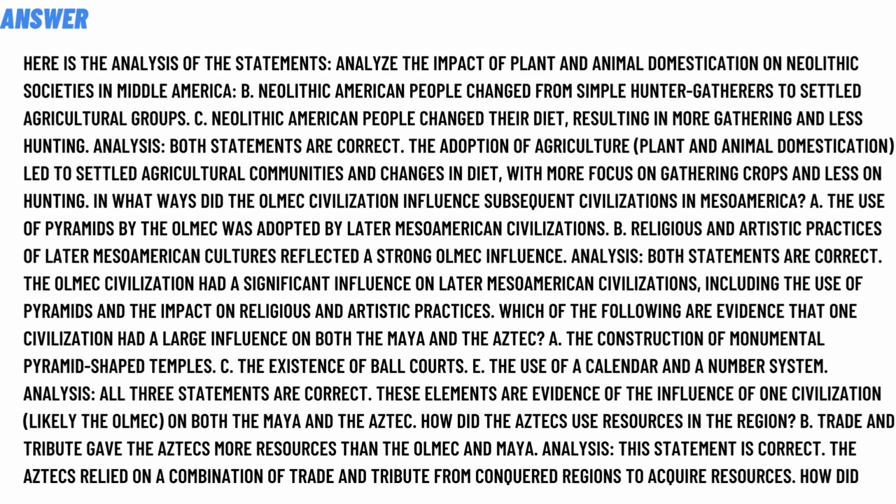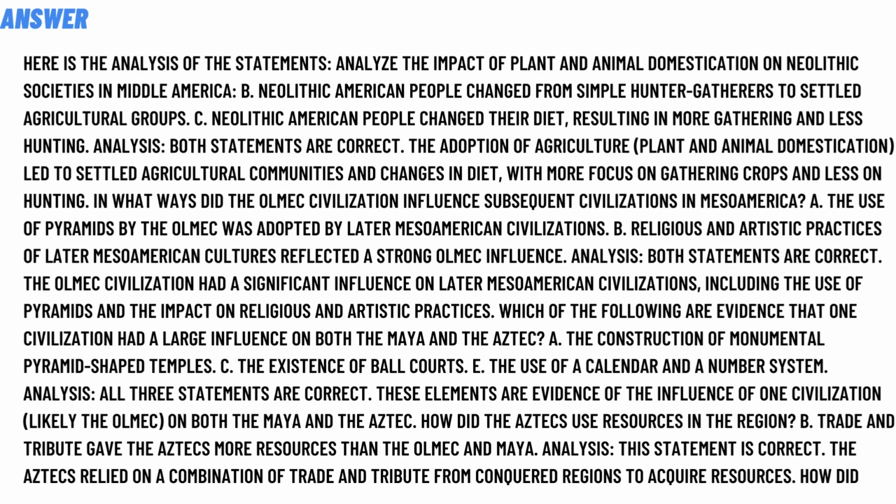In what ways did the Olmec civilization influence subsequent civilizations in Mesoamerica? Option A, the use of pyramids by the Olmec was adopted by later Mesoamerican civilizations. Option B, the religious and artistic practices of later Mesoamerican cultures reflected a strong Olmec influence. Both statements are correct. The Olmec civilization had a significant influence on later Mesoamerican civilizations, including the use of pyramids and the impact on religious and artistic practices.